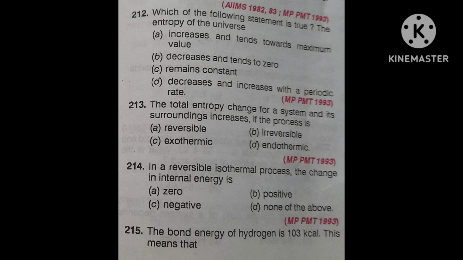Its correct answer is decrease of free energy of the system. Decrease, minus delta G. Actually, this is the condition for a spontaneous chemical reaction. Okay, the main condition.